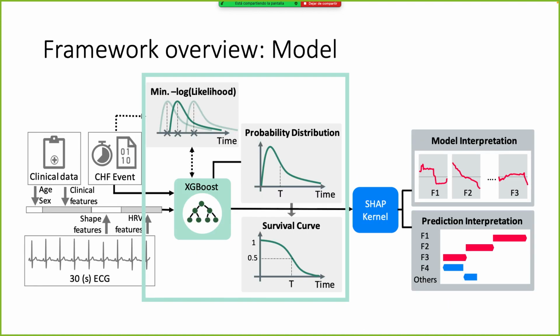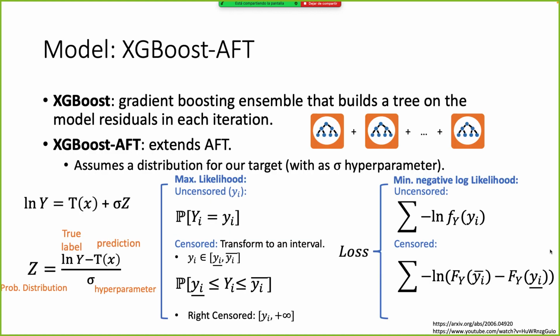Next, I'm going to speak about the model. For the model, we use XGBoost, which is a gradient boosting ensemble that builds decision trees on the model residual in each iteration. Specifically, we use the AFT variant that extends the accelerated failure time model, so it's a survival analysis model.